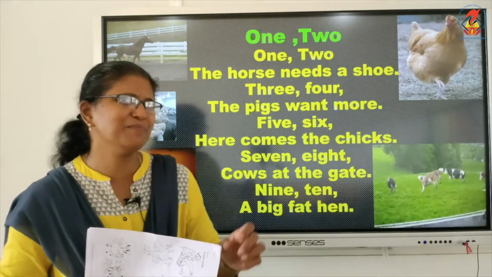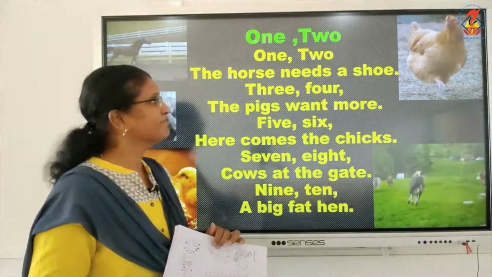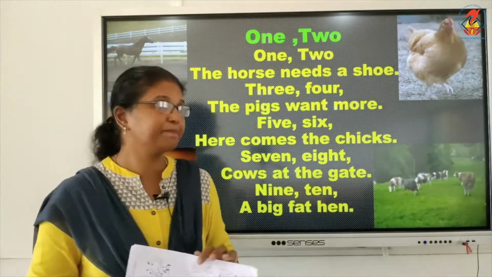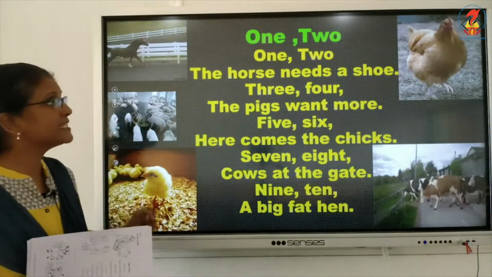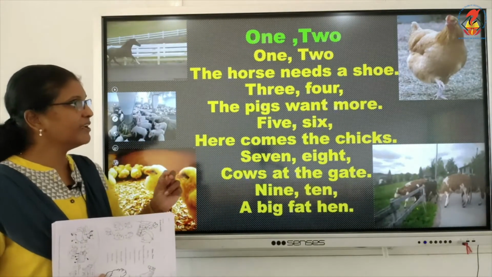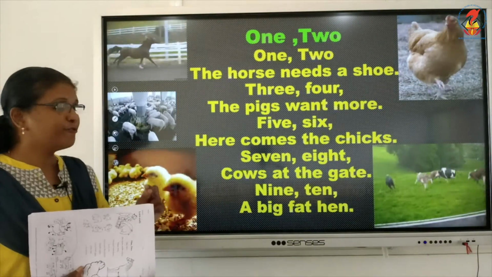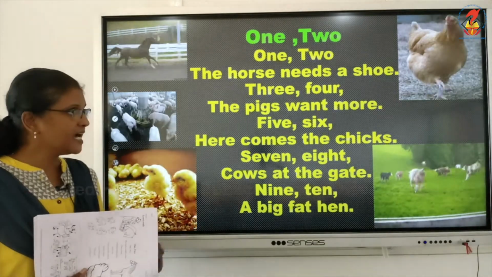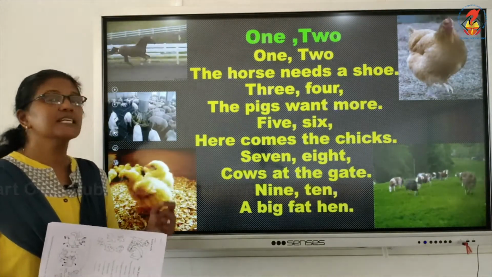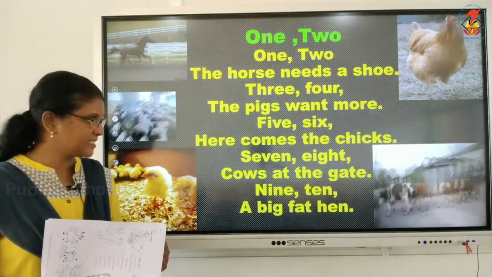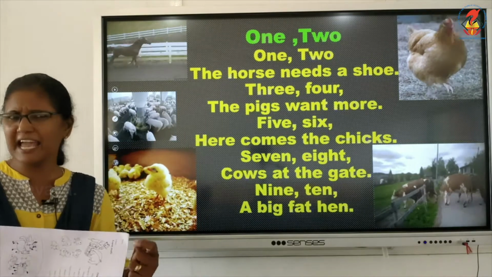So let's sing. I'm sorry, I'm very poor at singing, but just now let's do it once again. 1, 2, the horse needs a shoe. 3, 4, the pig wants more. 5, 6, here comes the chicks. 7, 8, cows at the gate. 9, 10, a big fat hen.